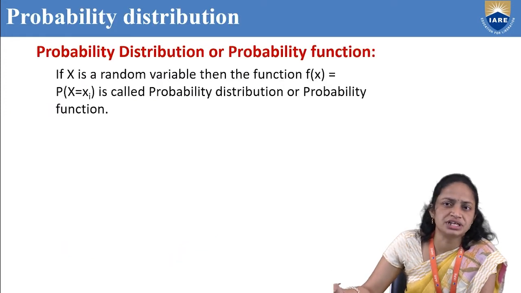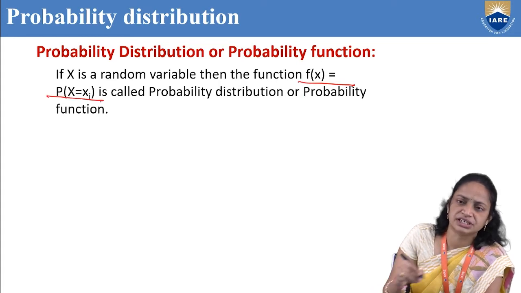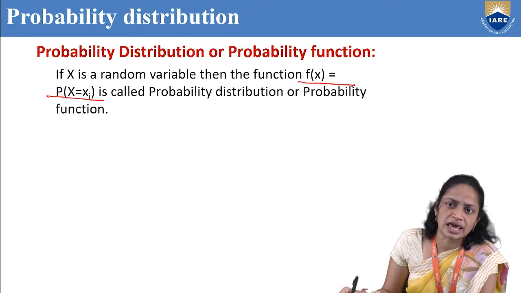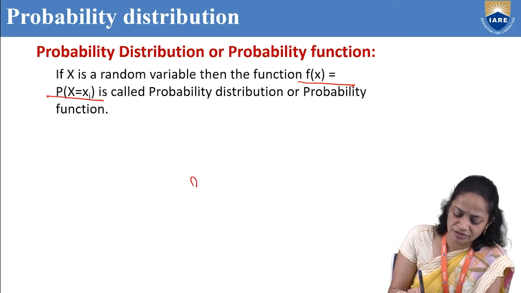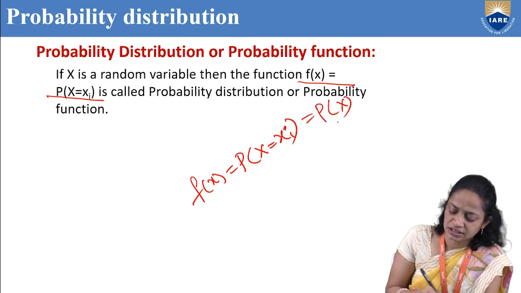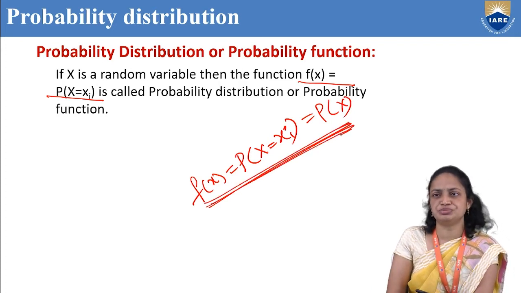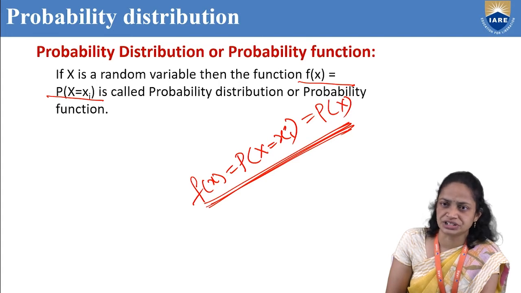Next definition is probability distribution or probability function. If x is a random variable, then the function f of x equal to p of x equal to xi is called probability distribution or probability function. So f of x equal to p of x equal to xi, that is equal to p of x. This can be called probability distribution or probability function.